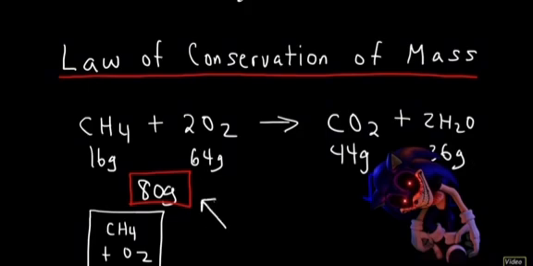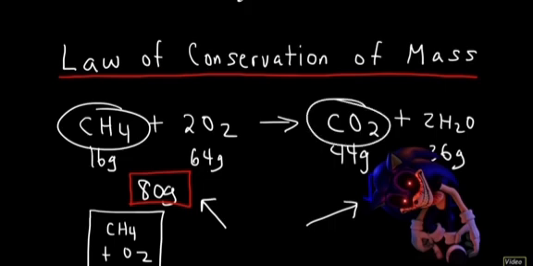If you have 80 grams of material inside the closed container before the reaction, then when the reaction is complete, you should still have 80 grams of matter inside that container. In a chemical reaction, the only thing that's happening is that the atoms are rearranging themselves. Here, carbon is bonded to hydrogen, but now it's bonded to oxygen. So therefore, the total mass should remain the same. The atoms are simply switching partners. They're just rearranging themselves in this chemical reaction. But the amount of mass, the quantity of matter, should still remain the same.